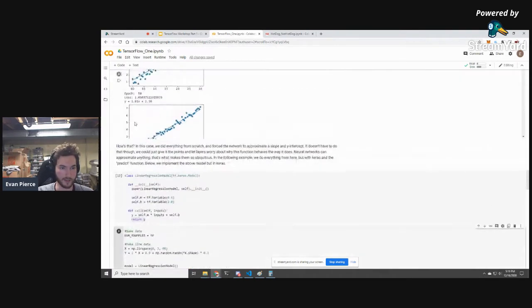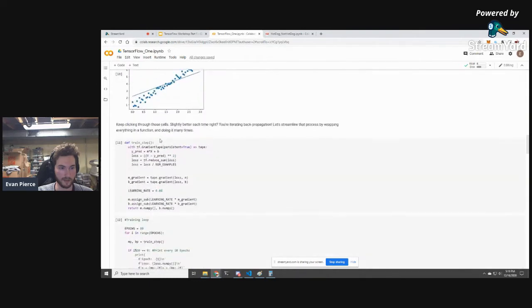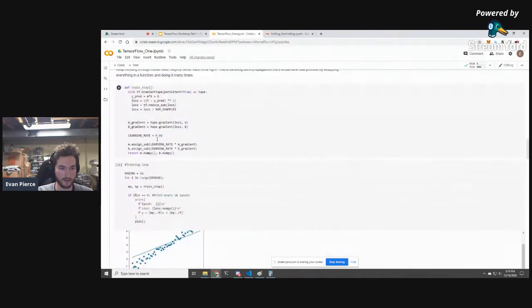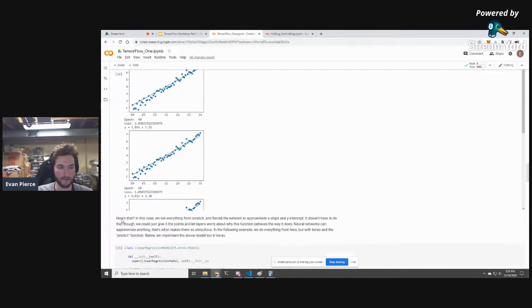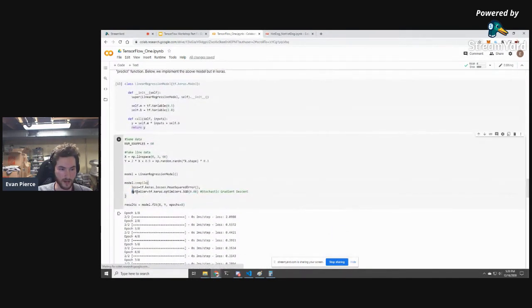So what this is doing is exactly the same. If I scroll up, it is this portion of our code right here. That is mean squared error. The model that we defined, that is this portion of our code right here. And then the last part you'll see is optimizer. So we have stochastic gradient descent. You can ignore stochastic for now. Just know that this is gradient descent.